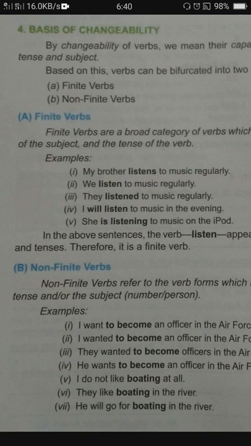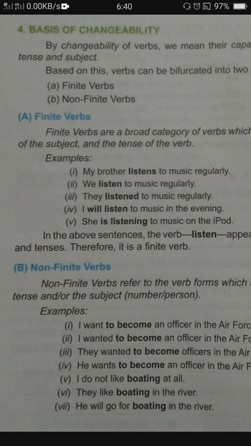Today I am going to tell you another type of verbs on the basis of changeability. There are two types of verbs on the basis of changeability. Changeability means whether the verb changes with the tense or with the subject.